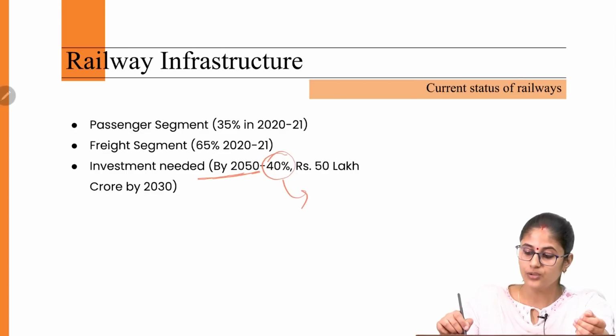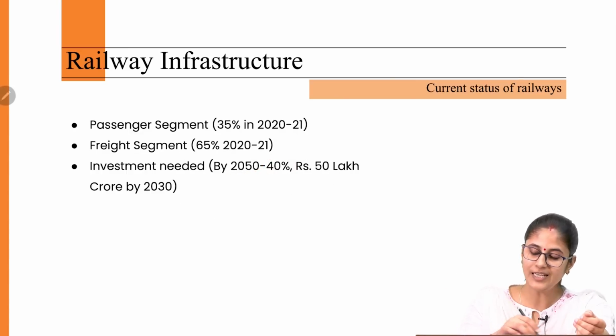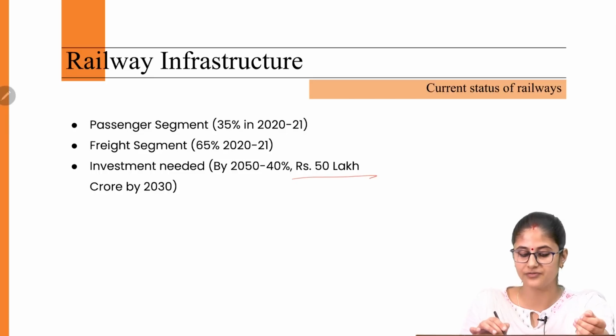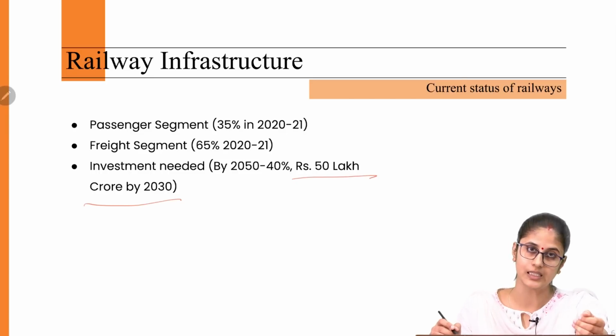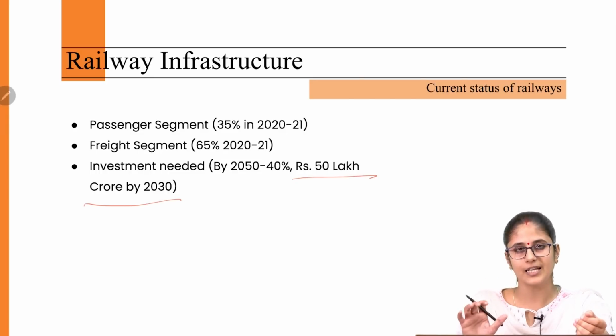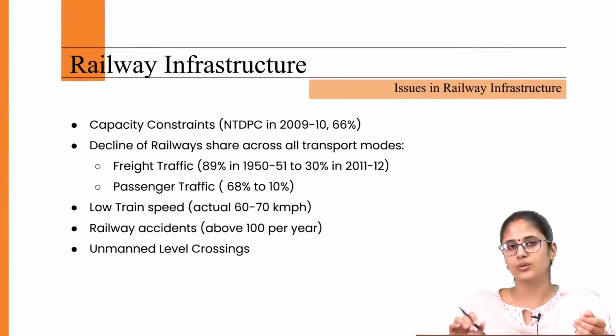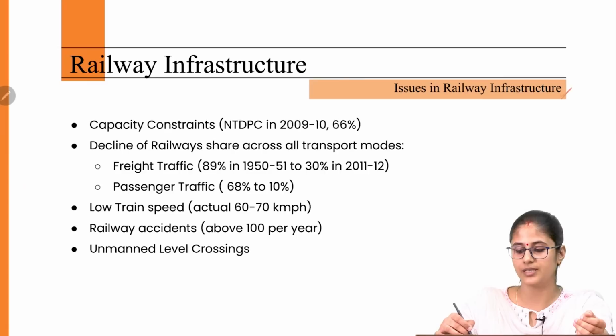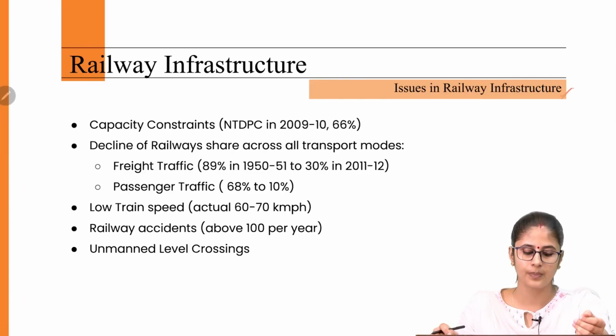And in order to realize this idea, we need investment amounting to rupees 50 lakh crore by 2030. So this is the current status of railway. Let's look into the issues which we are witnessing when it comes to the railway infrastructure. First is the capacity constraints.